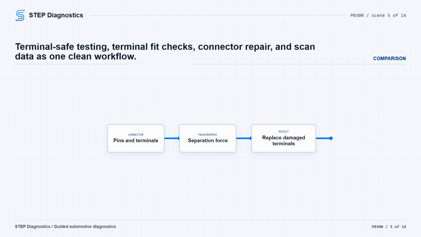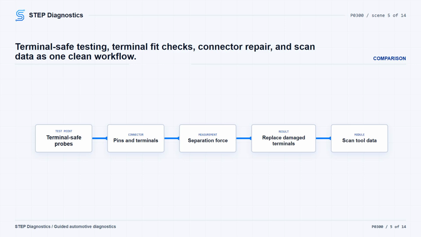Check male to female terminal fit with the mating pin and feel for normal separation force. A damaged pin will have very low separation force. If a hard shell, pin guide, or retainer adds drag on small terminals, remove what is needed so the terminal fit can be judged correctly. Damaged connectors, pins, or terminals are repaired by replacing the damaged connector, pin, or terminal.